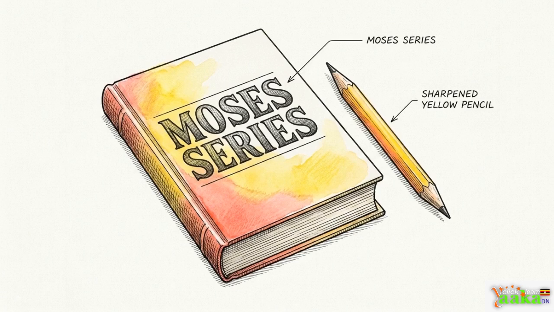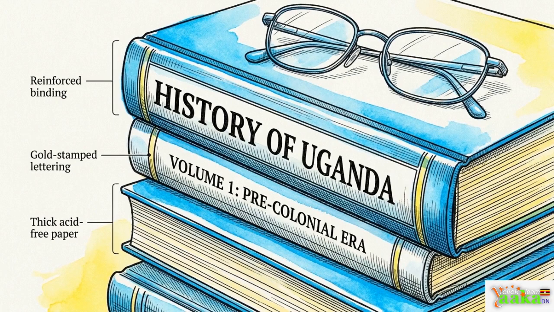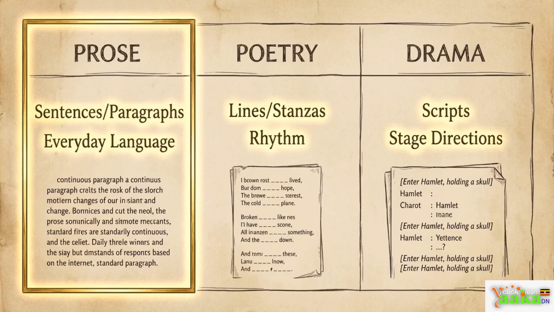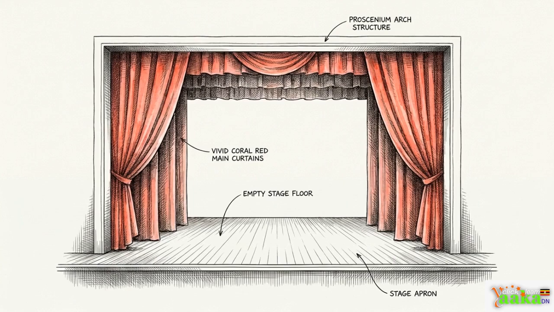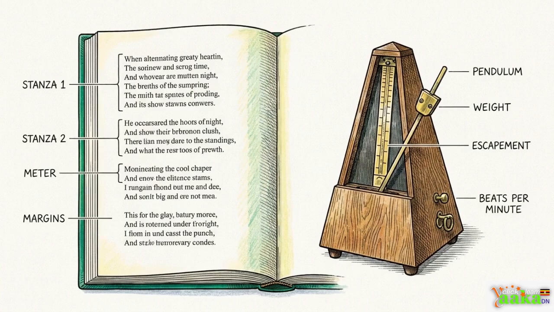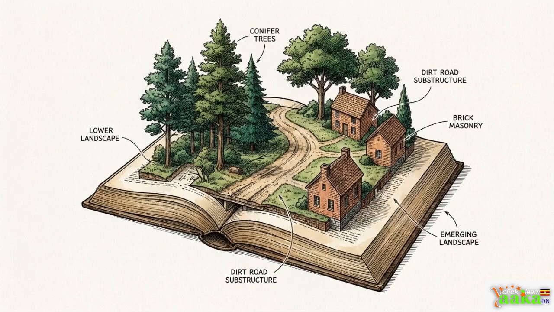While it is the foundation of fiction, like the Moses series by Barbara Comenier, it also includes nonfiction, like history textbooks and biographies. We can define prose by what it is not. This matrix shows the boundaries. Unlike poetry, which uses stanzas and rhythm, or drama, which relies on scripts and stage directions, prose uses standard, everyday language. Because prose lacks the visual performance of a play or the rhythmic beat of a poem, it must build a world from the ground up.